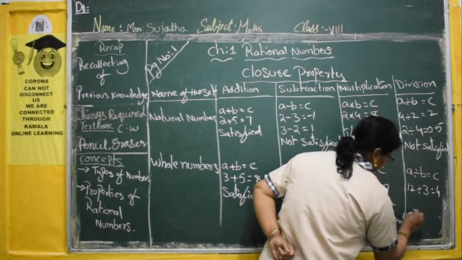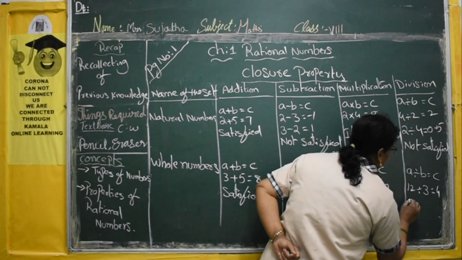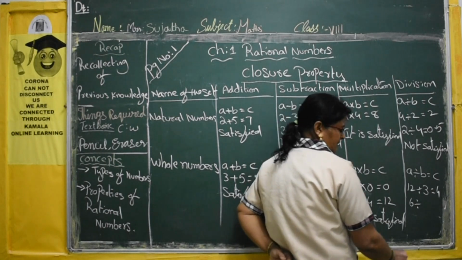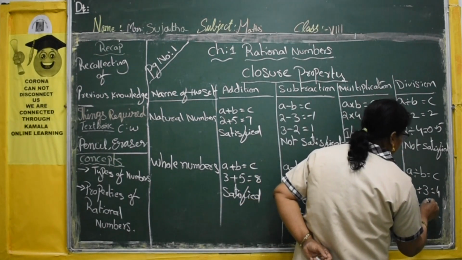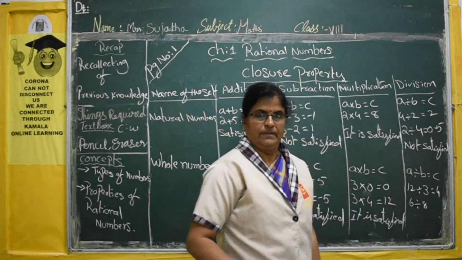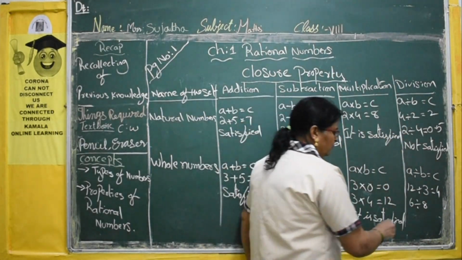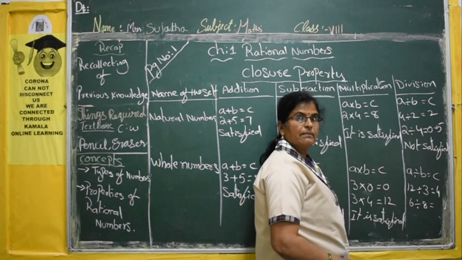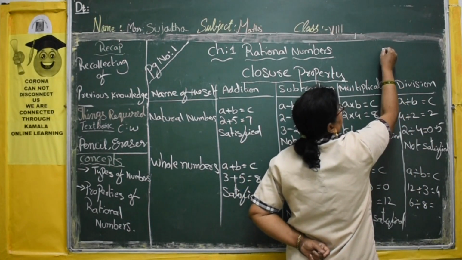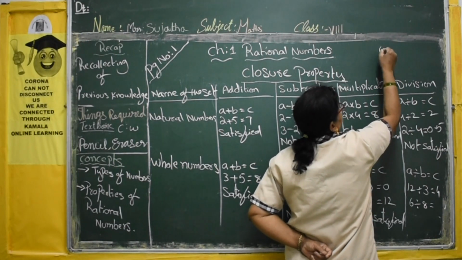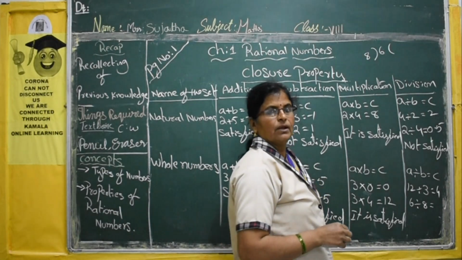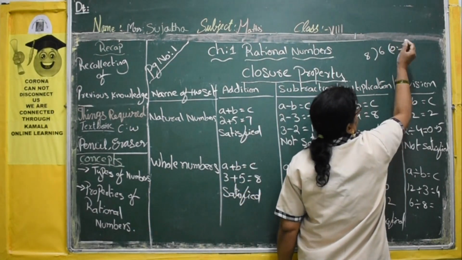Now if you take it like this, 6 divided by, suppose 8. If you take 6 divided by 8, what will you get? Some decimal number you will get. 6 should be divided by 8. In the 8 table, will 6 come? No. So you put 0 and put a decimal.